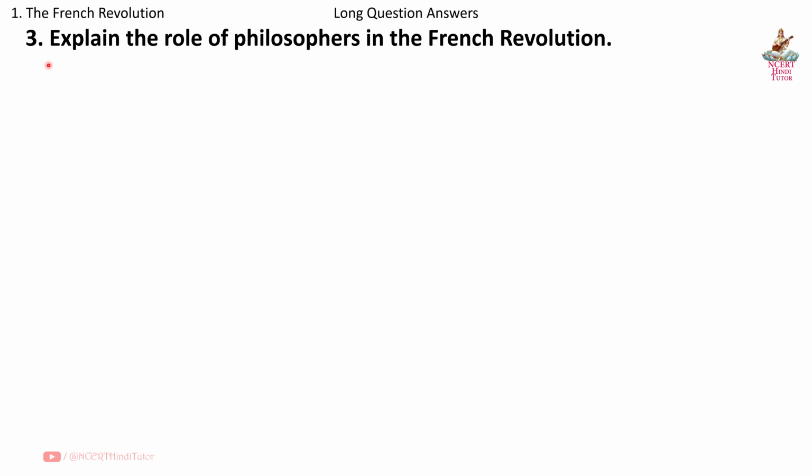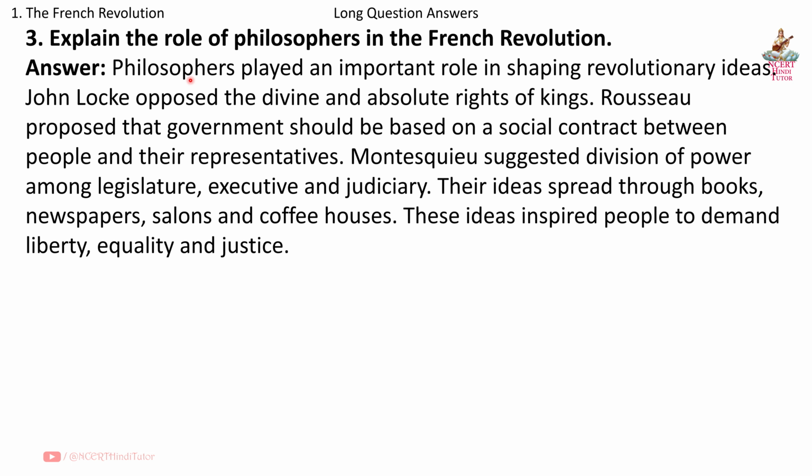Question 3. Explain the role of philosophers in the French Revolution. Answer. Philosophers played an important role in shaping revolutionary ideas. John Locke opposed the divine and absolute rights of kings. Rousseau proposed that government should be based on a social contract between people and their representatives.